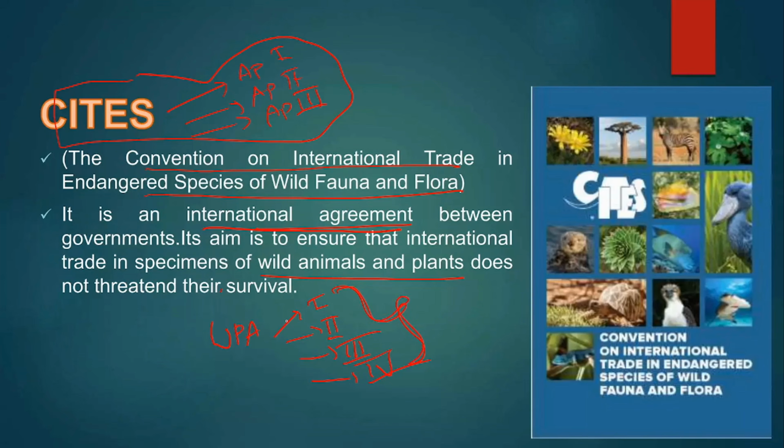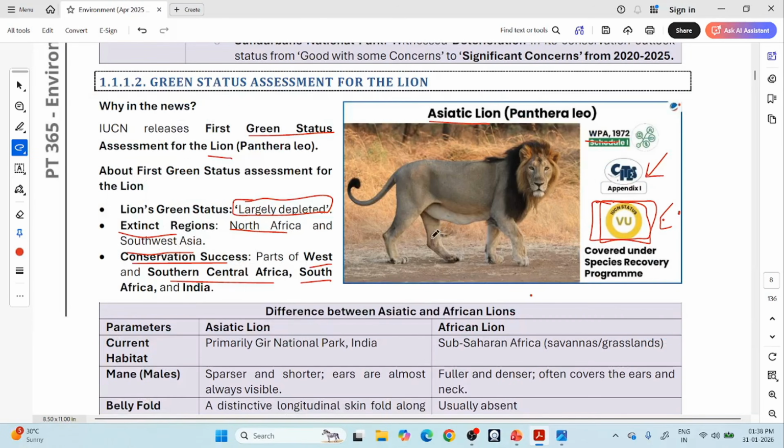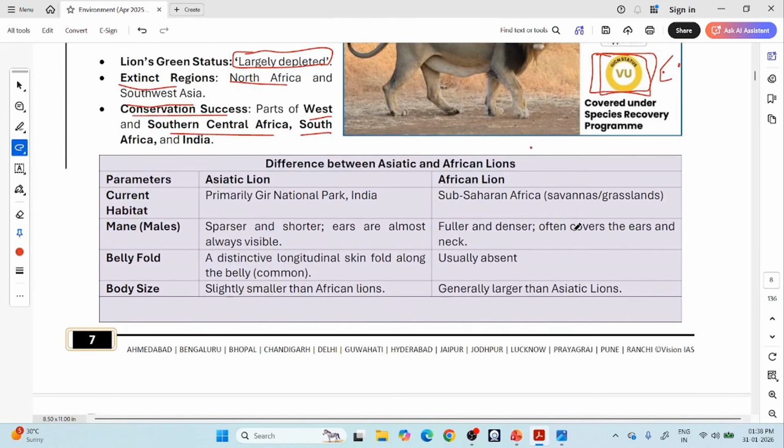As we go further into the PDF, we will explain that if something is placed in Appendix 1, it is very important. In the same way in CITES, if something is placed in Appendix 1, it is very important. Here it is mentioned in Schedule 1 of the Wildlife Protection Act and also Appendix 1 of CITES. So the lion is a very important species across the world because of the ecological role it plays.